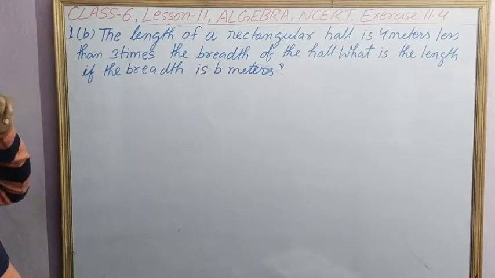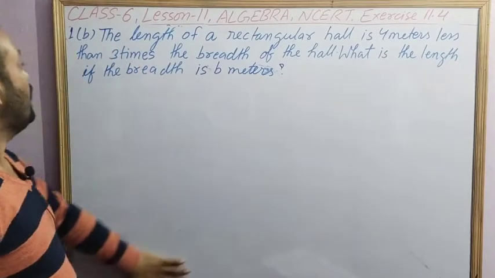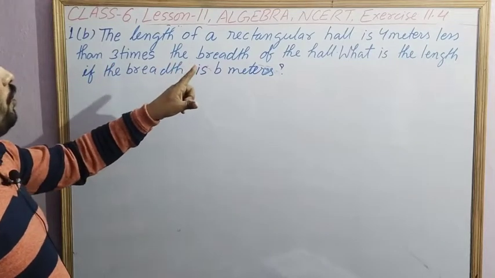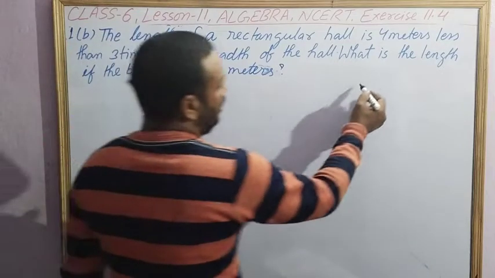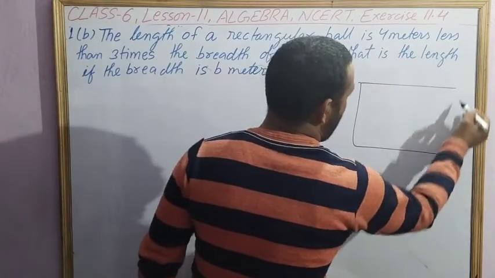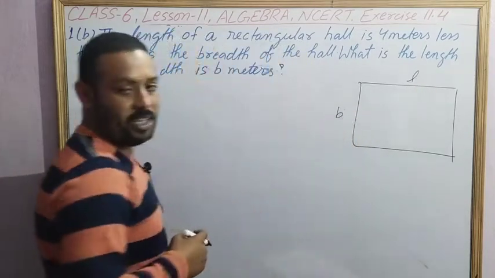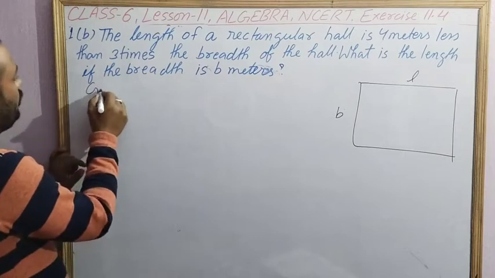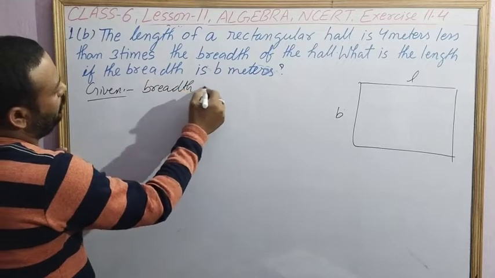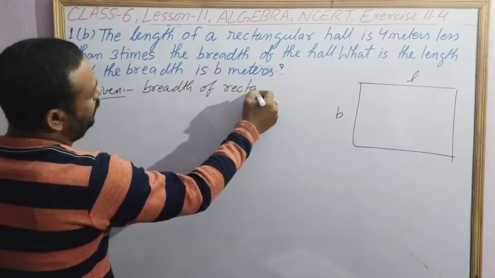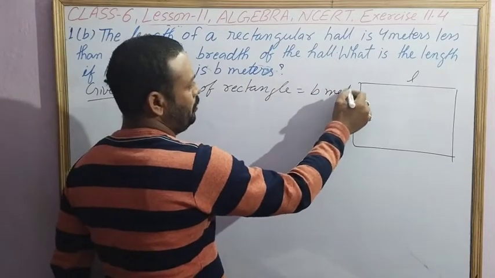Question number 1b says the length of a rectangular hall is 4 meters less than 3 times the breadth of the hall. What is the length if the breadth is b meter? If this is a rectangle, this one is length and this one is breadth. If breadth is denoted by b, it is given: breadth of rectangle equal to b meter.